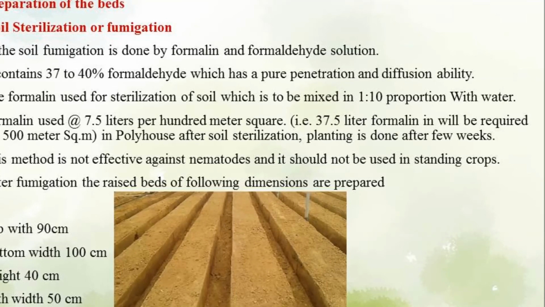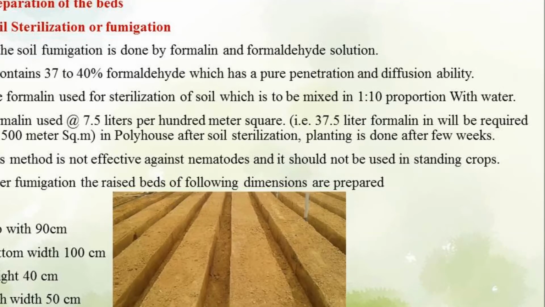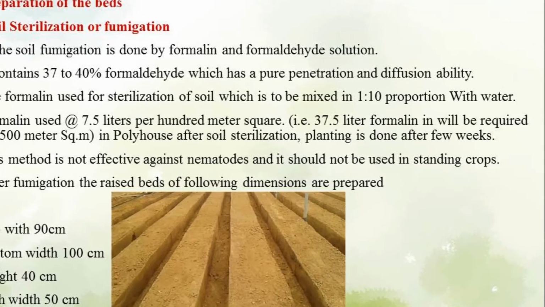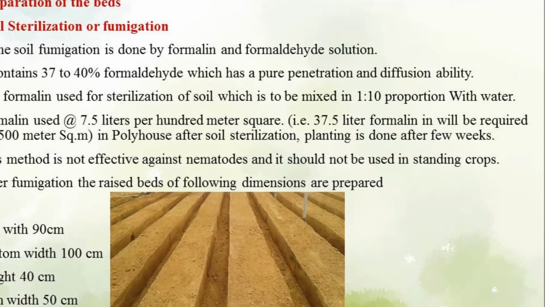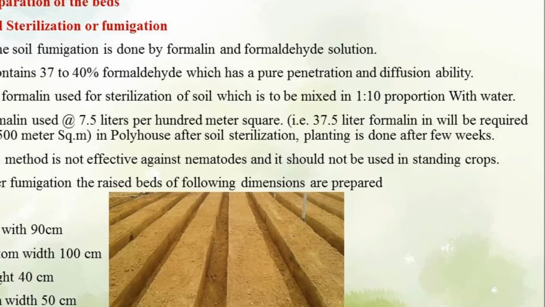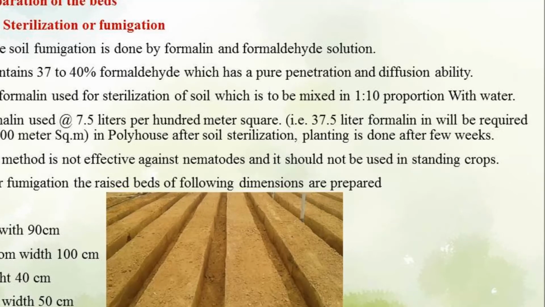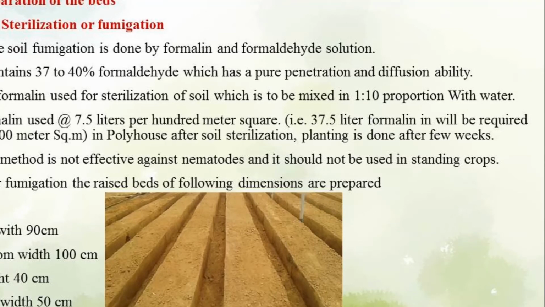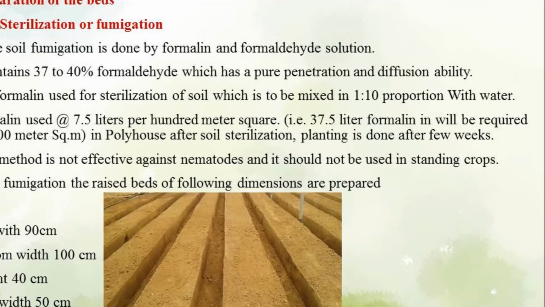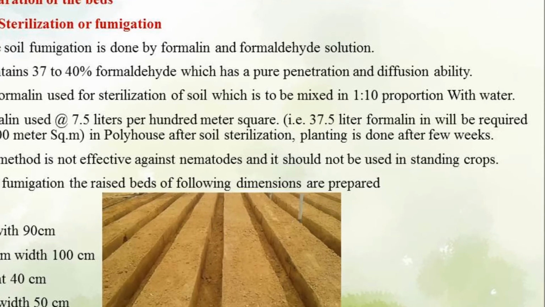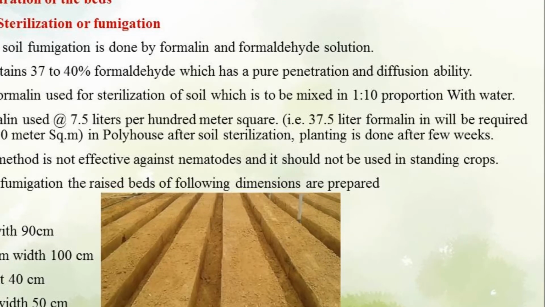And this formalin is used for sterilization and is to be mixed in 1:10 proportion with water. For preparation of this solution, we have to use 1 liter of formalin and 10 liter of water.